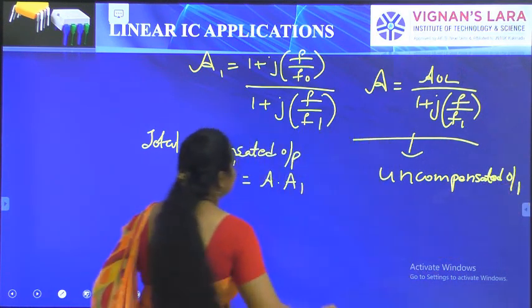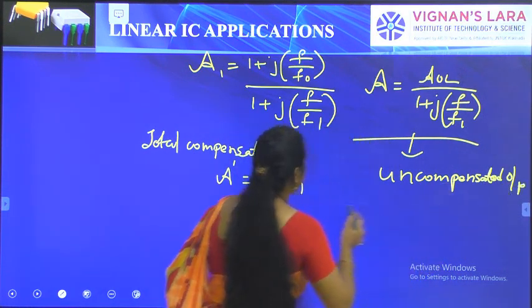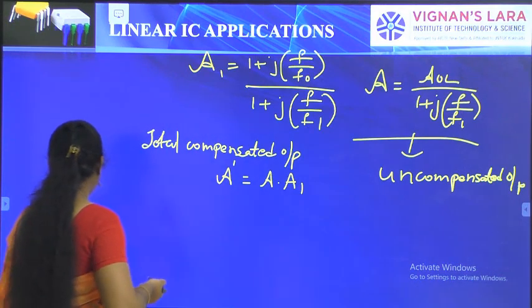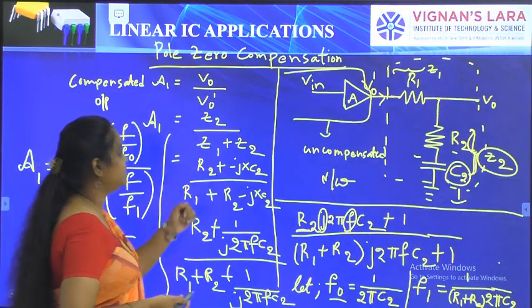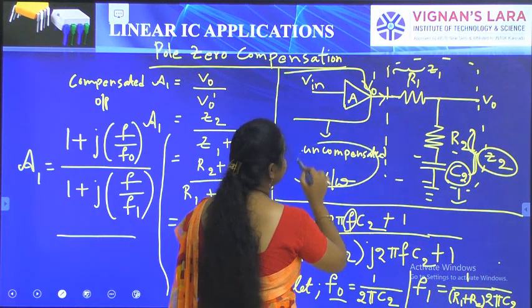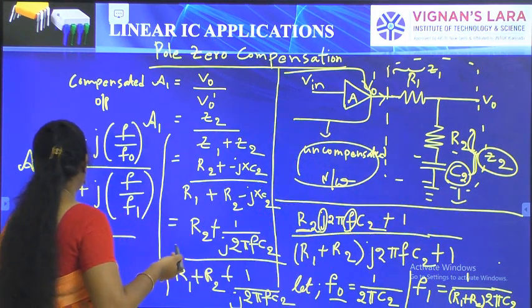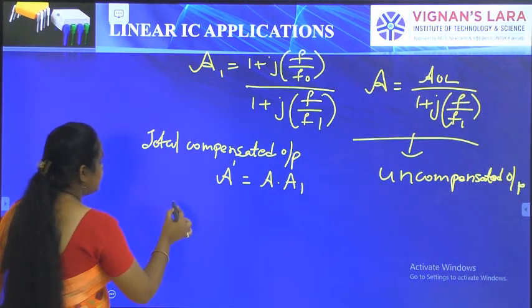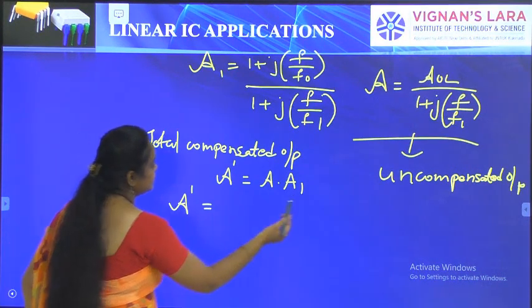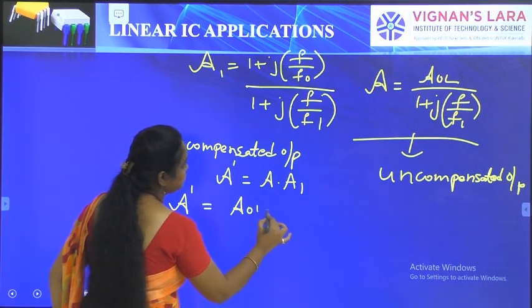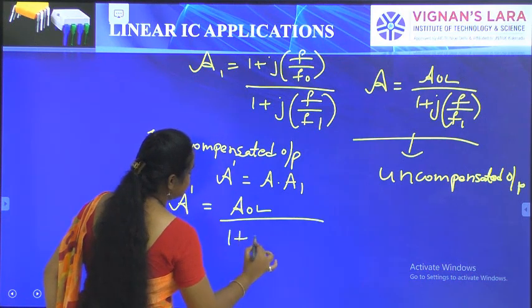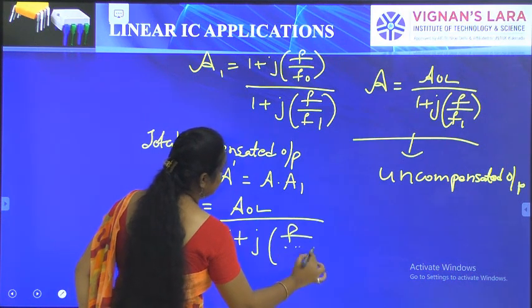So here we multiply it with the compensated output. We already take this as an uncompensated network and then the compensated network here. So multiply those two terms, and we can get A dash is equal to A, which is AOL by 1 plus jf by f1.